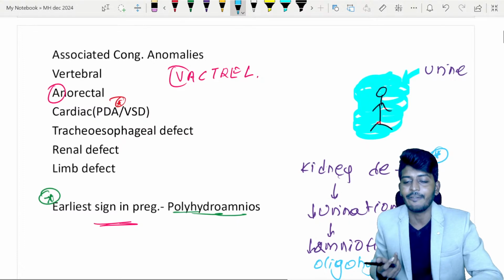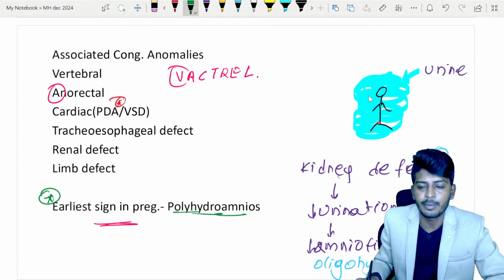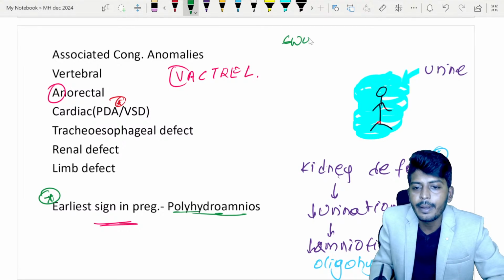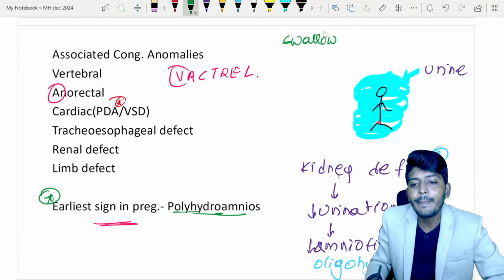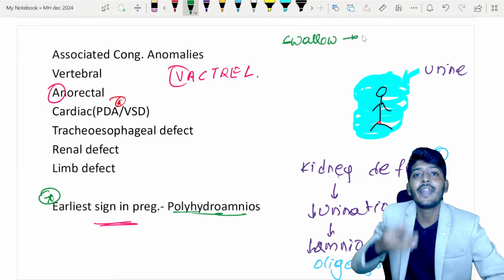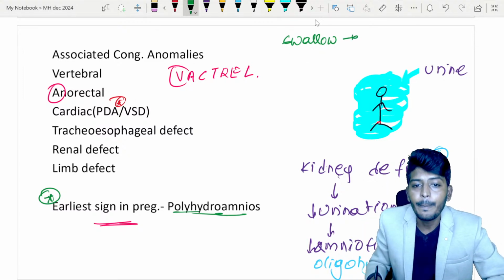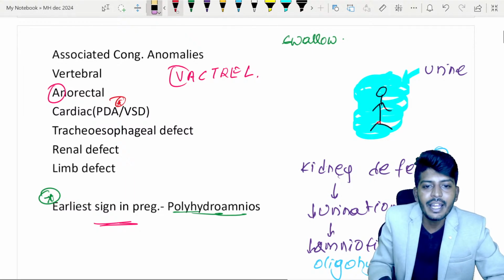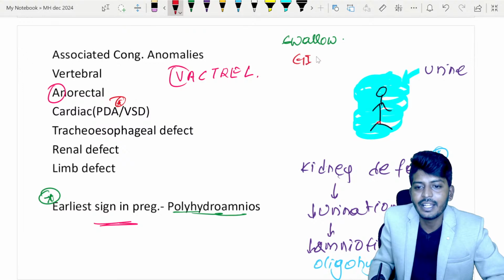If there is a GI defect, now whatever urine the baby has made, that amniotic fluid will be swallowed by the baby. When the baby swallows it, the amniotic fluid will be taken up. So baby swallows the amniotic fluid. For example, let's think GIT defects are there.